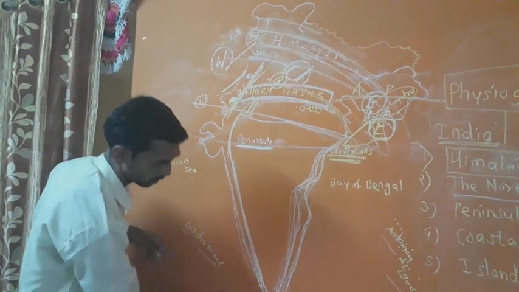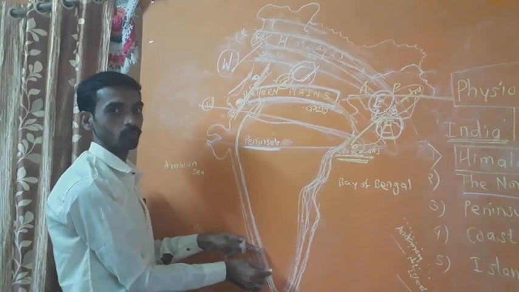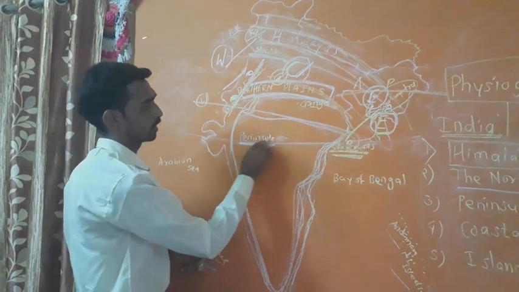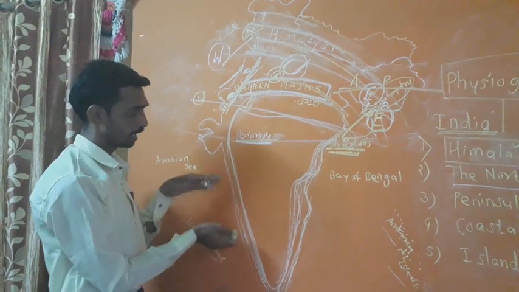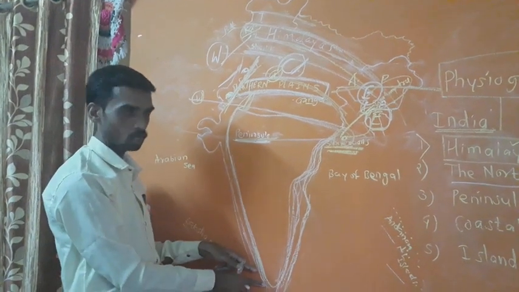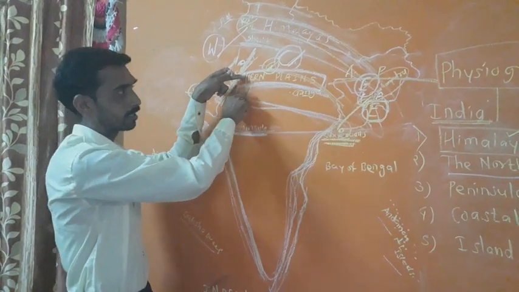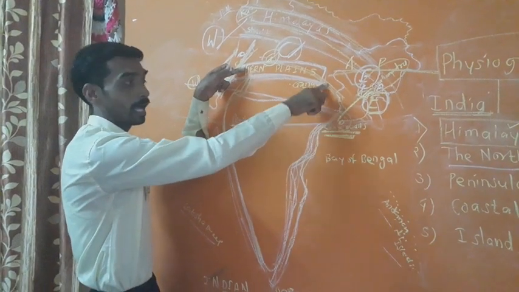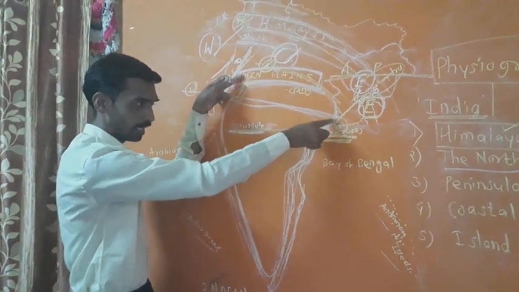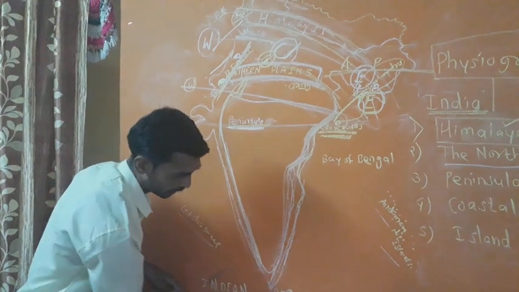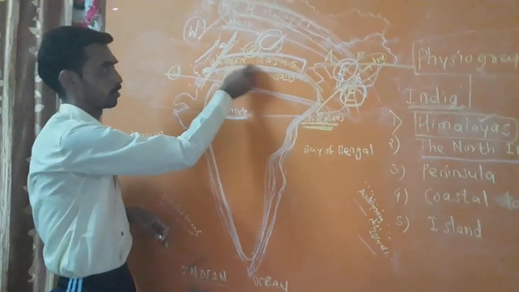We call it the Indian Peninsula. Again I repeat the same line: the area lying to the south of the North Indian plains, tapering towards the Indian Ocean, is called the Indian Peninsula.